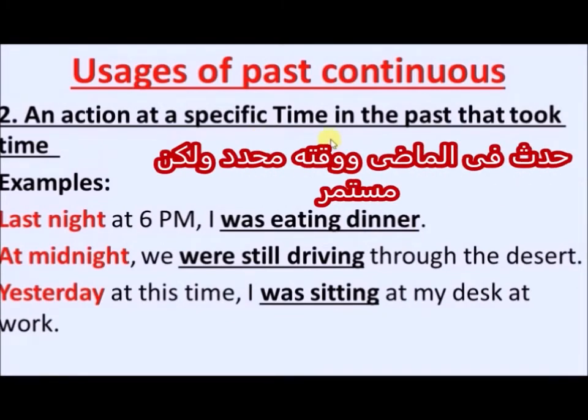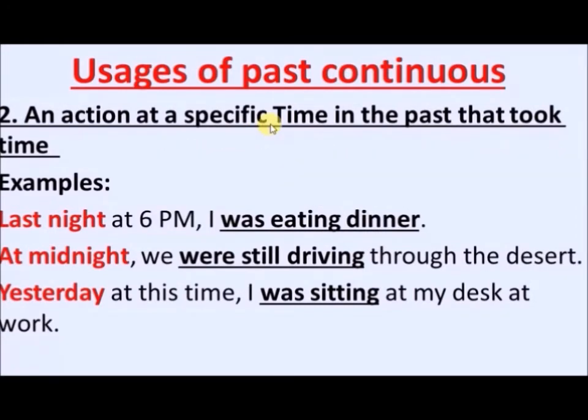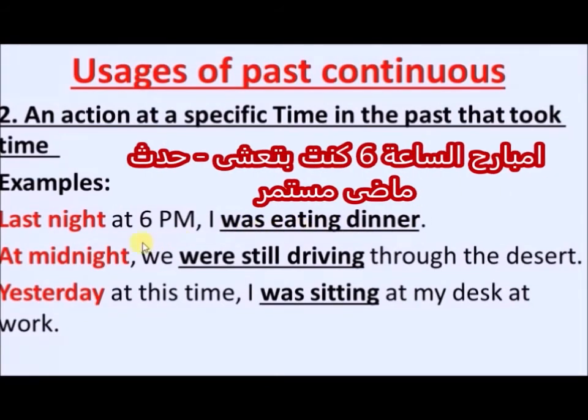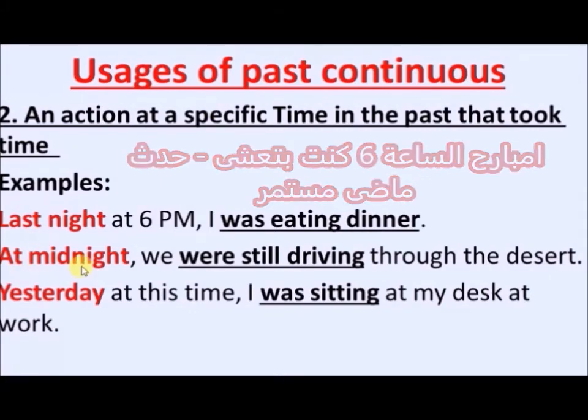Number 2, an action at a specific time in the past that took time. So if you are speaking about an action in the past and you have a specific time, it could be simple past or past continuous. But if we find that this action took time or it was a longer action, this means we are speaking about past continuous. Let's read the examples. Last night at 6 p.m. I was eating dinner. So that's a continuous action in the past. And we have the specific time, and that's why we use past continuous.